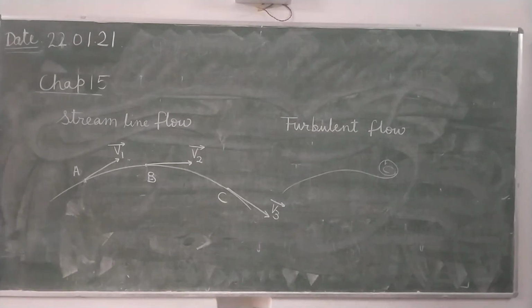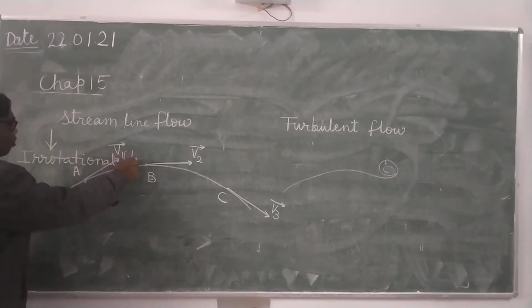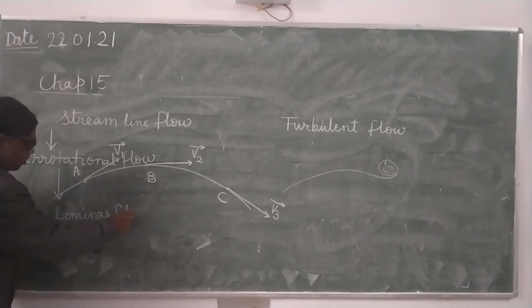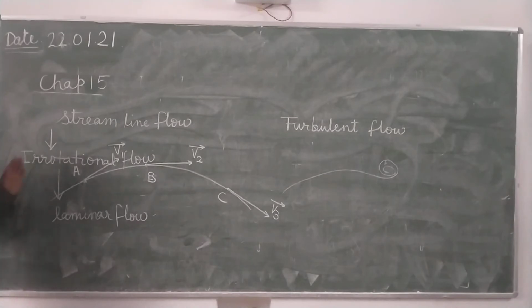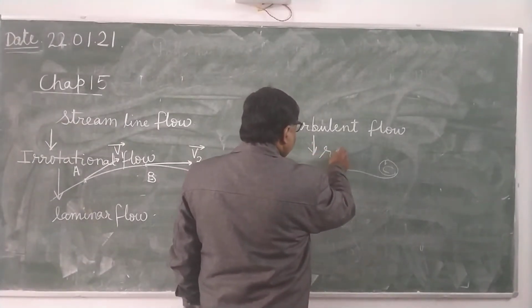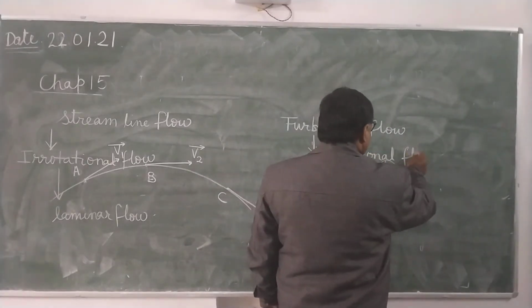Now you write down further. So the streamline flow, you can say that it is the irrotational flow. This flow will be irrotational. We can say that this is a laminar flow. Laminar flow means flowing along a plane. While the turbulent flow is a rotational flow, or non-laminar flow.